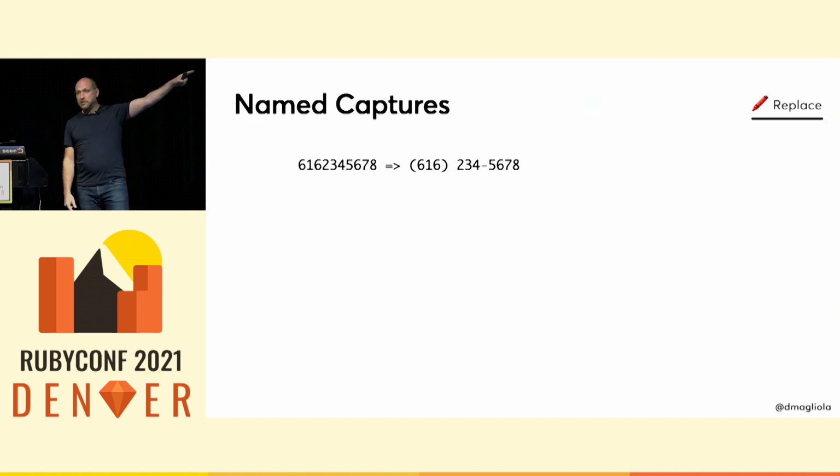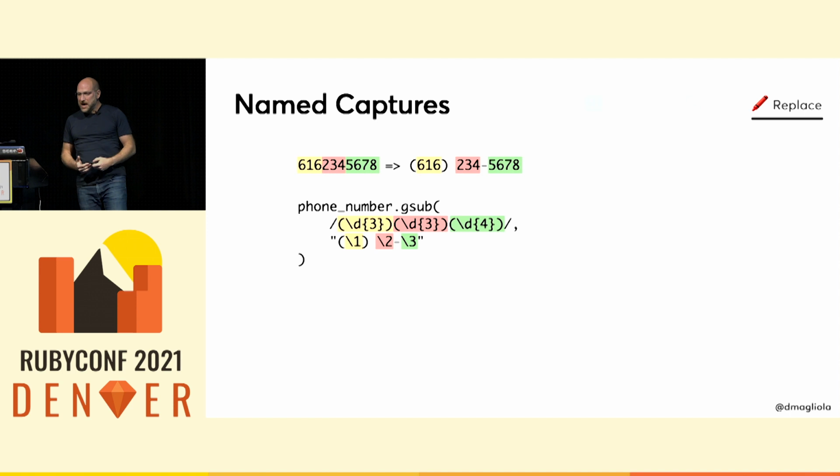Let's say I have this phone number over here and I want to format it nicely like that. I can match the 3 different parts, capture them with those parentheses, and then replace them, making references to those 3 captures by number, 1, 2, and 3. And if your regex is super simple, this is fine. But it's common to have tons of parentheses in a regex, and that makes it really, really hard to keep track of which sets of parentheses is which capture number.